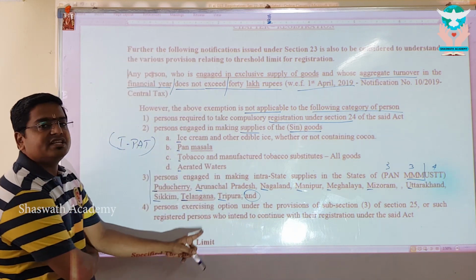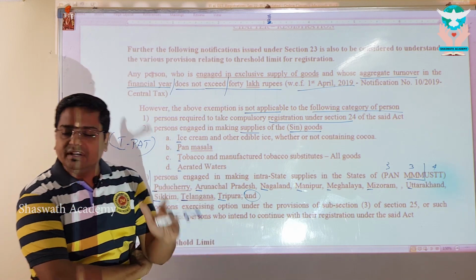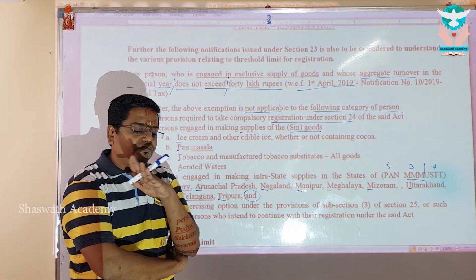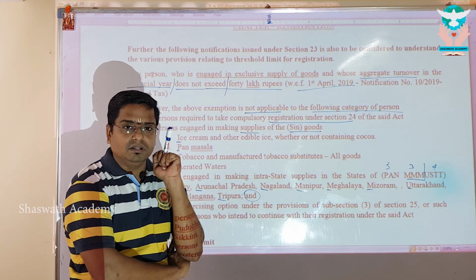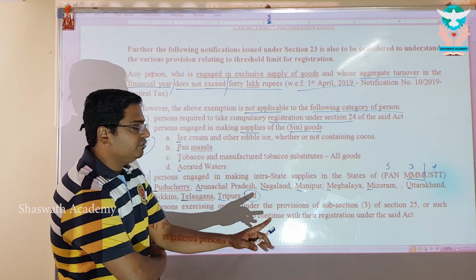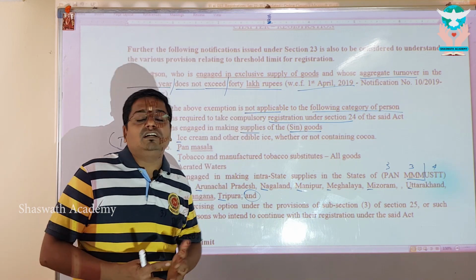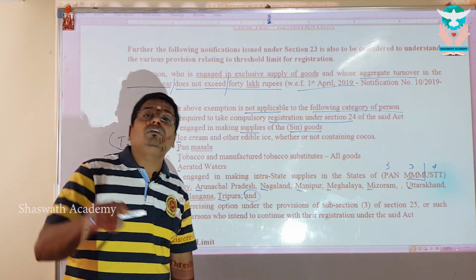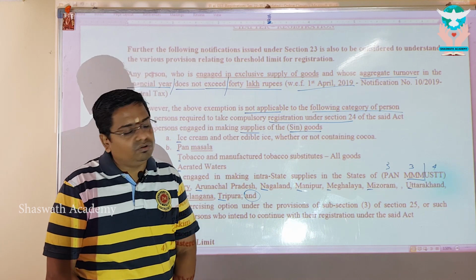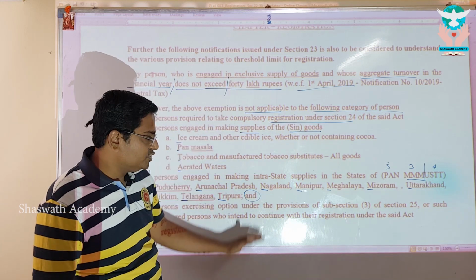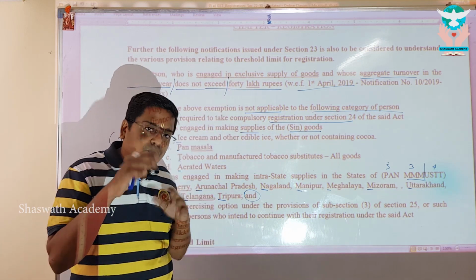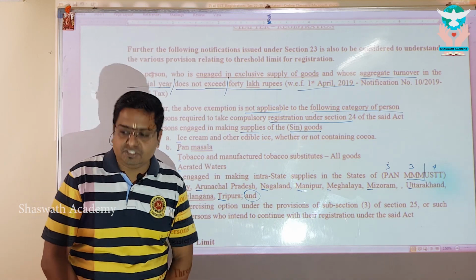Not to entertain that idea only. They say somebody who has taken a voluntary registration and who is willing to continue his registration, for him this exemption is not available. If this point were not there, the fact that the turnover has not exceeded 40 lakhs would have become a ground for cancellation, but the government doesn't want to allow that cancellation. That is why these provisions are inbuilt. So to put the long story in a nutshell,